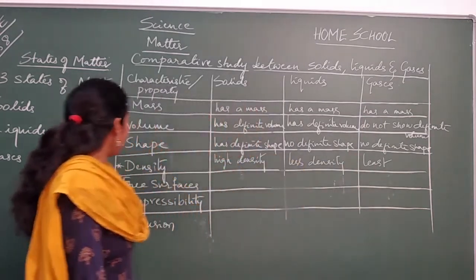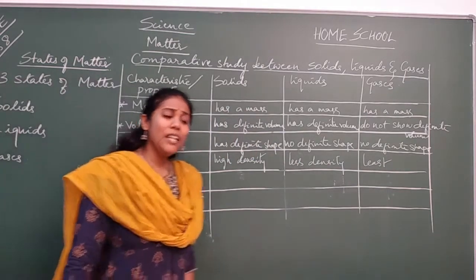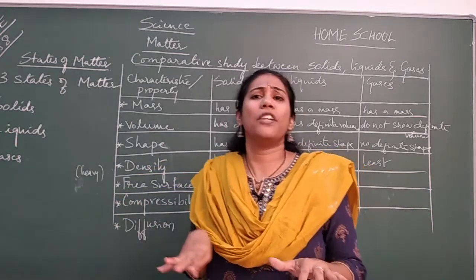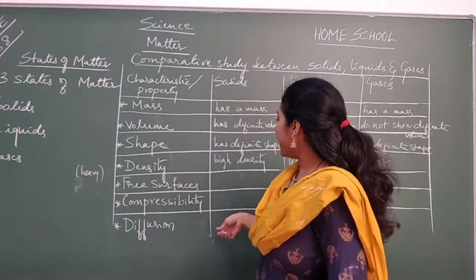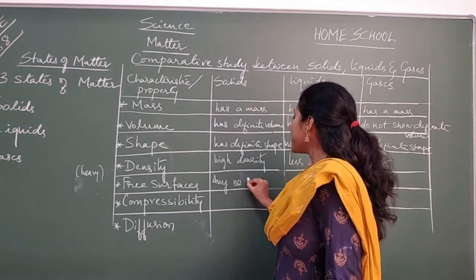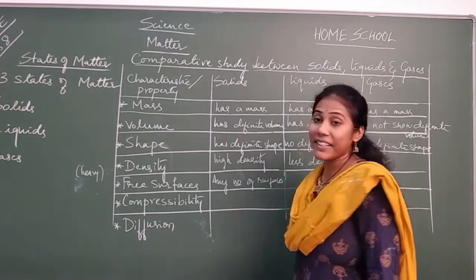And coming to the next property, free surfaces. So what do you mean by free surfaces? It's a surface that you observe on a matter. Solids can have any number of surfaces. That means you can't count the surfaces present in a solid.